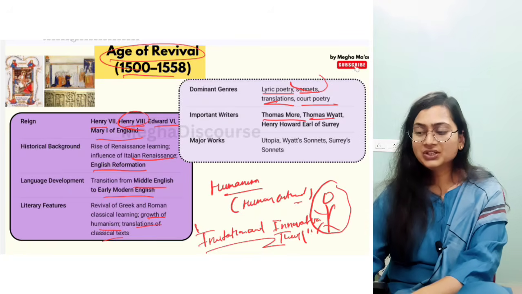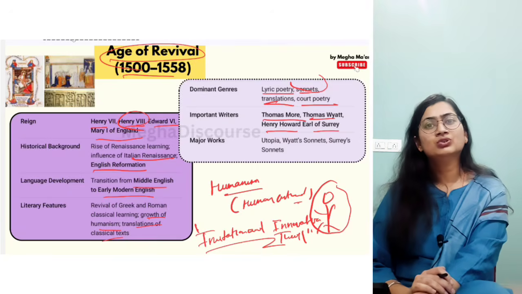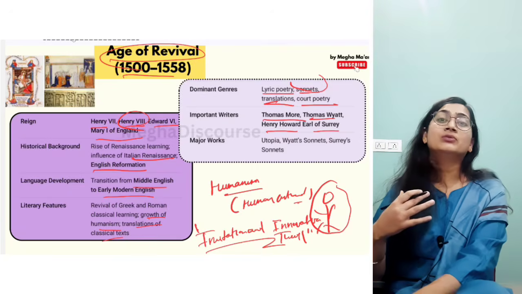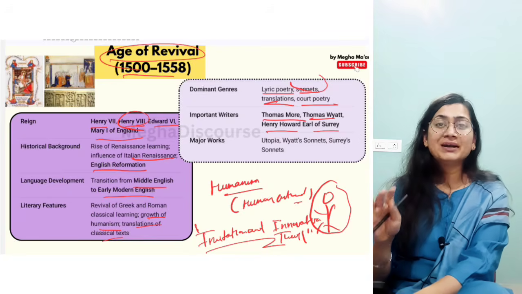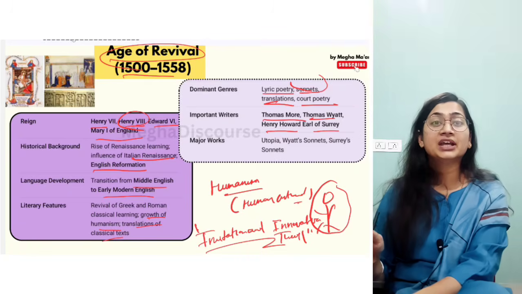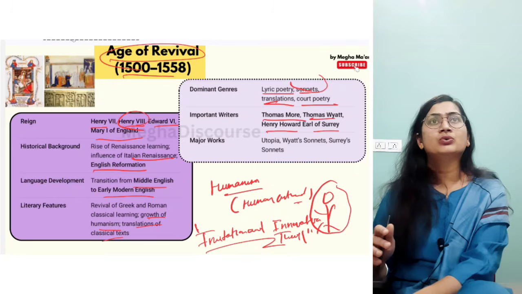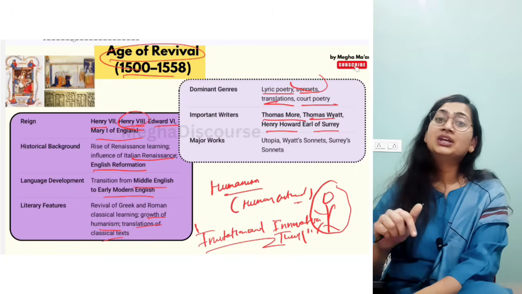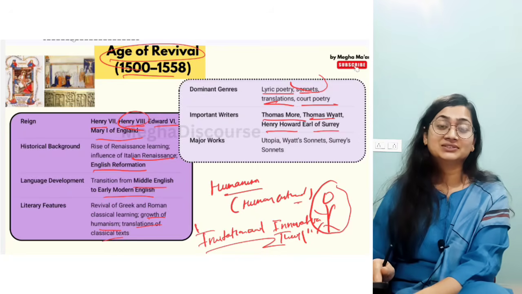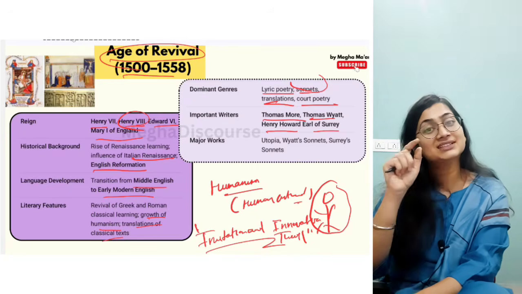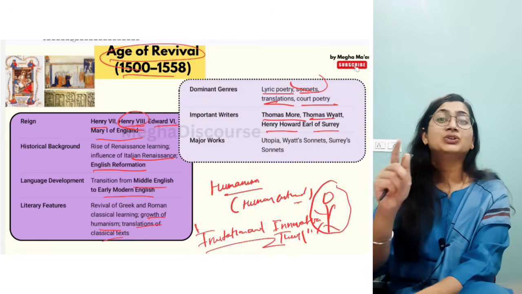So then we have Thomas Wyatt, as I told you, Henry Howard, and let me connect with you Utopia. So what is Utopia? A positive, optimistic place. He wrote Utopia because there was a massive shift in the age of revival. This is the age of waking up. So you can find turmoil and chaos also. He wanted society to be a utopia, Ram Rajya, where everything should be good. That's why he wrote that one. Thomas More was executed. He denied accepting the king. That's why he was executed. He was the servant of the king, but he was executed because he declined, saying I do not find you my king.